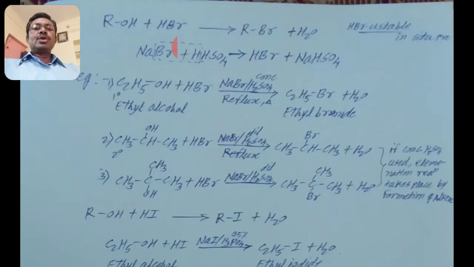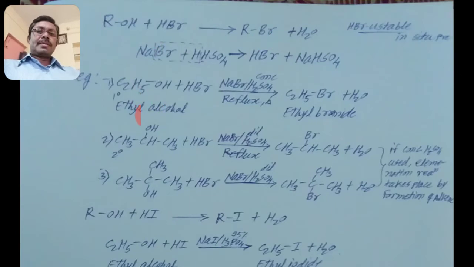That is known as in situ preparation. How is it prepared? By reacting sodium bromide with H2SO4, we get HBr along with NaHSO4. HBr is very unstable, so it is prepared in situ, within the same reaction.